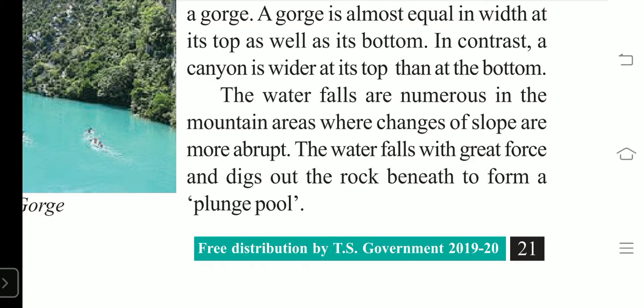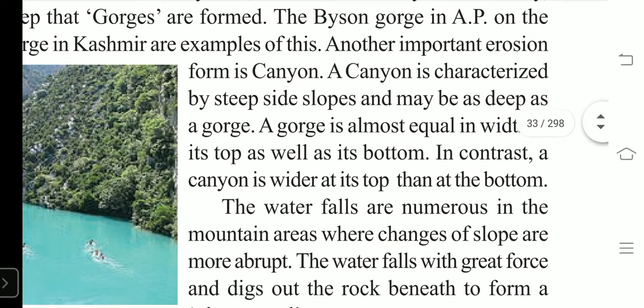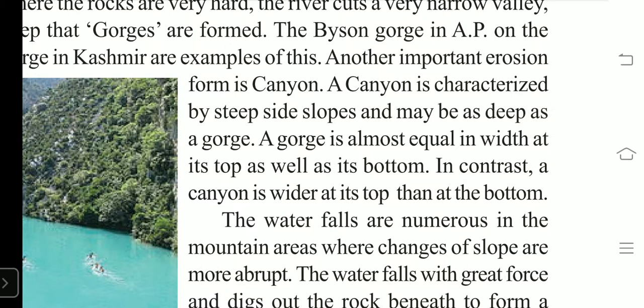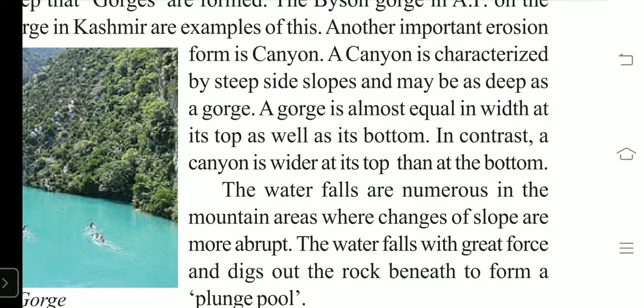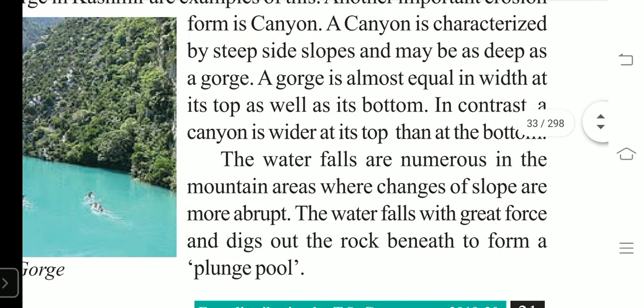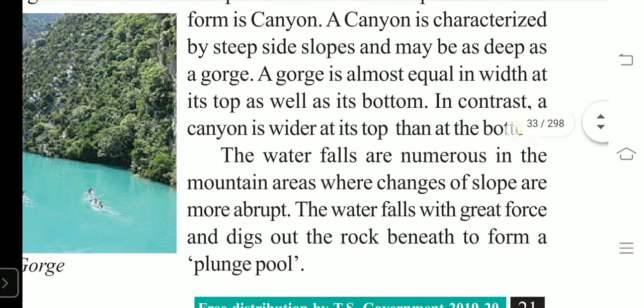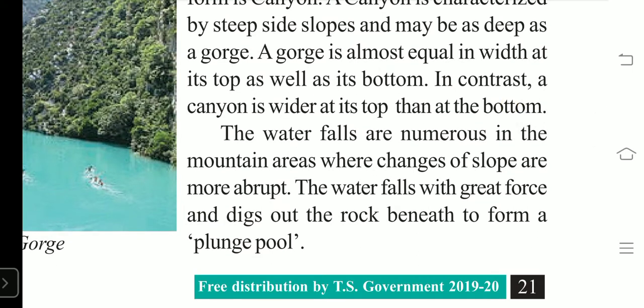So what have we studied up to now? We studied the work of water in the form of a river, right? And we have seen that valleys are created, gorges are created, and canyons are created. And among these three, gorges are very suitable for constructing a dam.